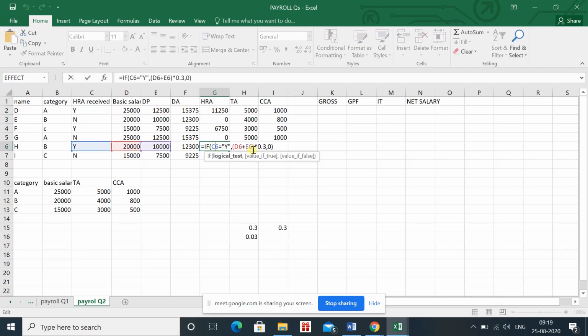And I think there may be a problem with this. If we add it first, we can check it. Is it fine? If we are saying that if C6 is capital Y, then 30% of these two values, otherwise 0, it is not showing any problem.